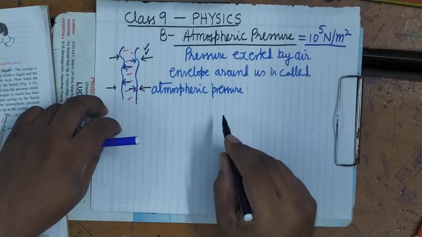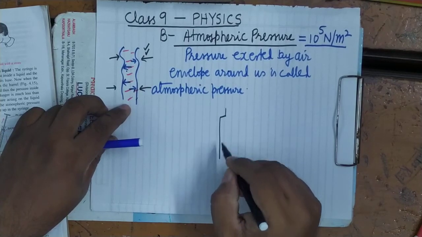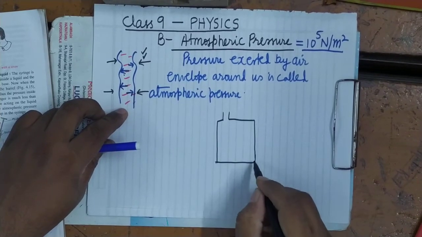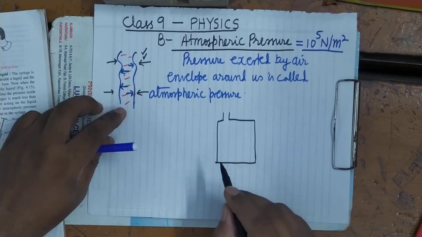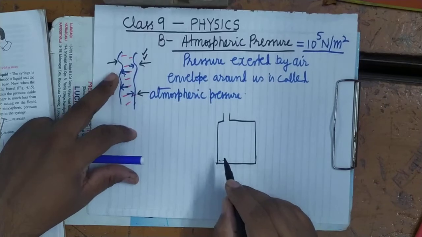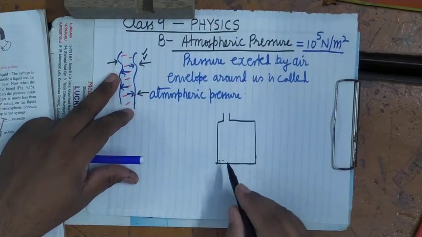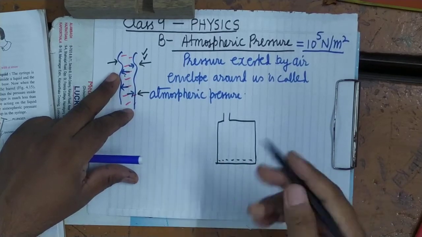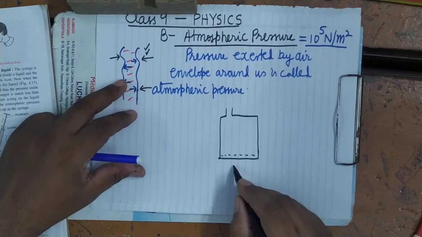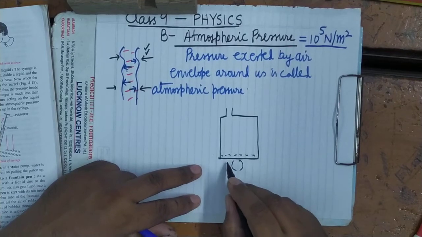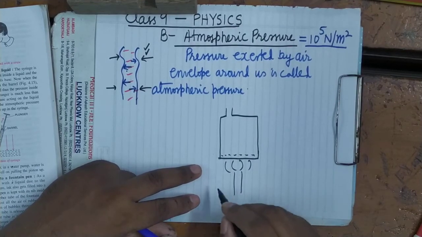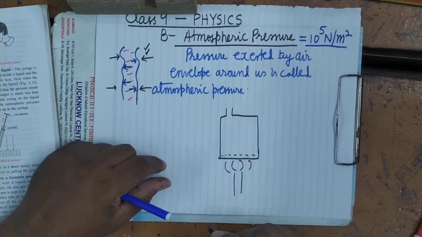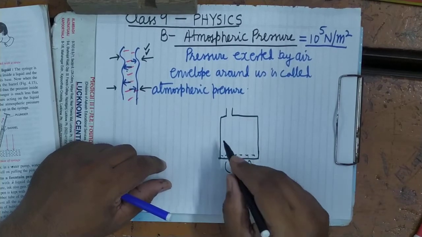Here we have taken a tin can. It's clear. And in this tin can, we have taken a very small amount of water. Suppose 1 ml, 2 ml, 3 ml you can take. It's clear. And then you keep it over a burner. So when it is heated, this water will convert into steam.